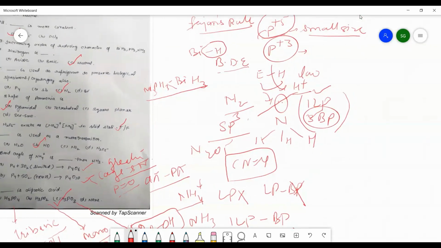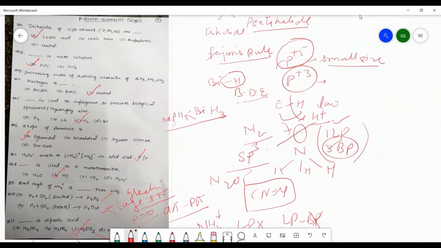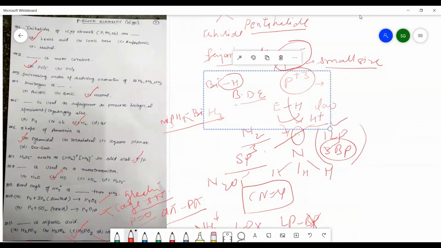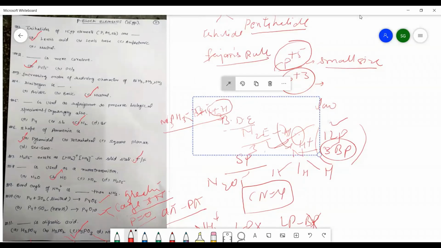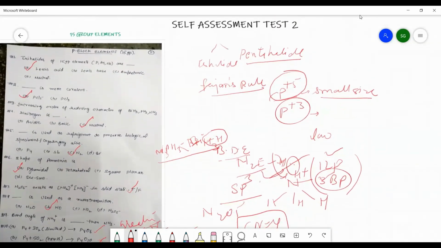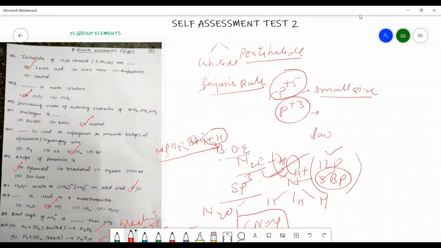So up to here, we have completed the self-assessment 2, which contains 11 questions. So you must know how much you are gaining from the 15 group elements. In the next lecture, we will start the 16 group elements. Till then, complete your work and do well.